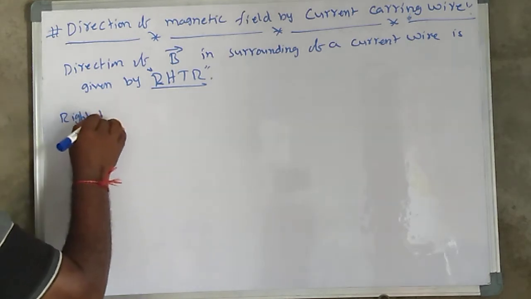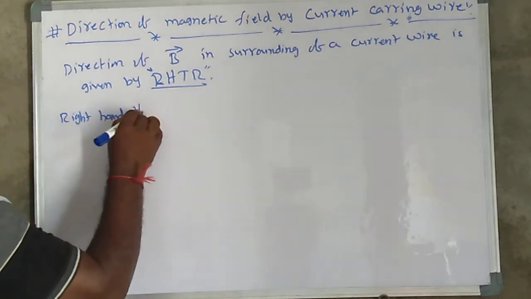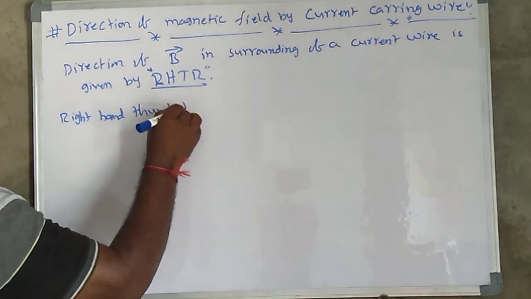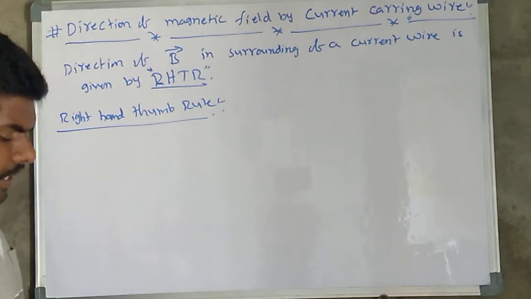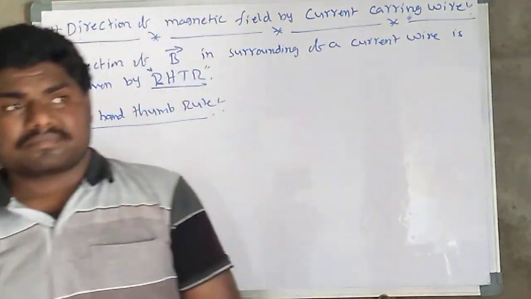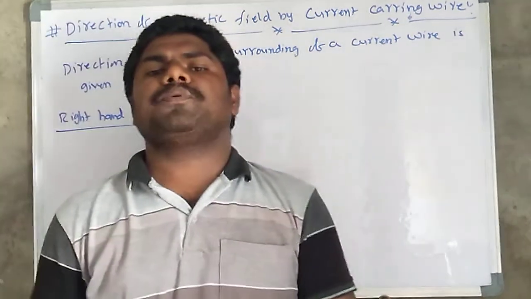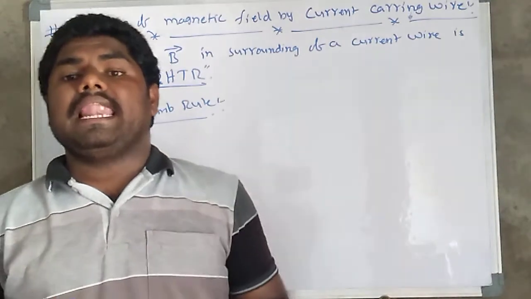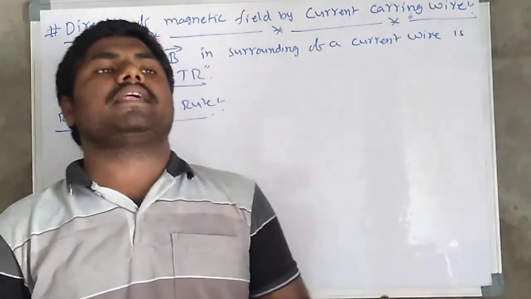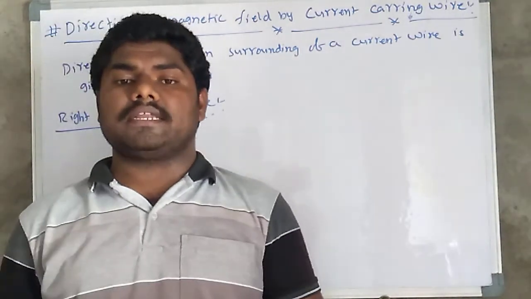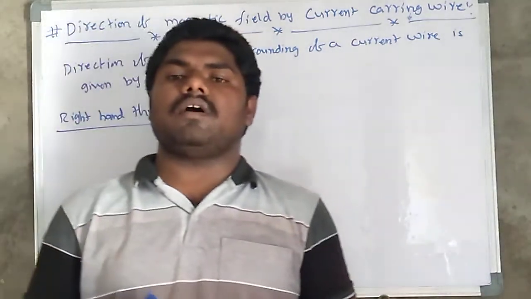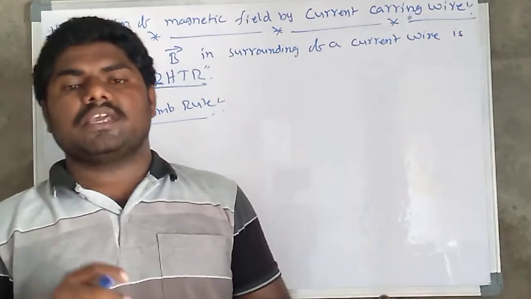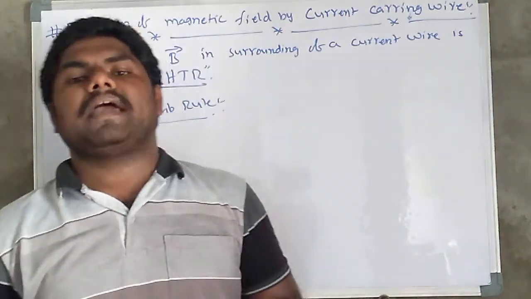Right hand thumb rule. So what is the right hand thumb rule? We are going to discuss. If we keep the right hand thumb along the direction of current, then curl fingers in surrounding of wire, it gives the direction of magnetic field.